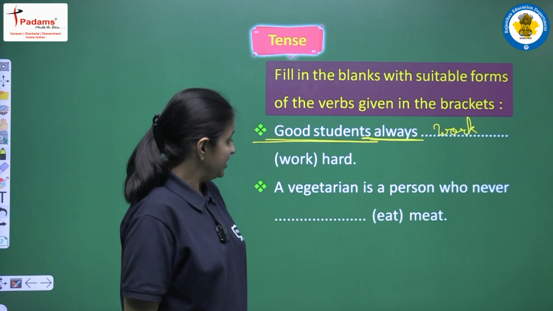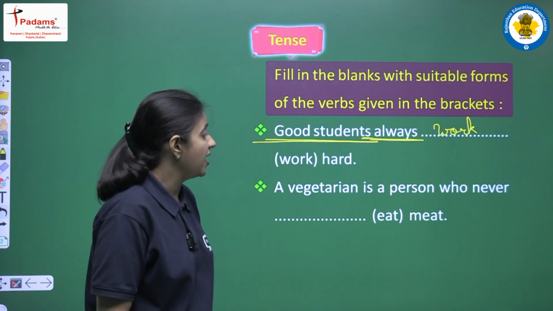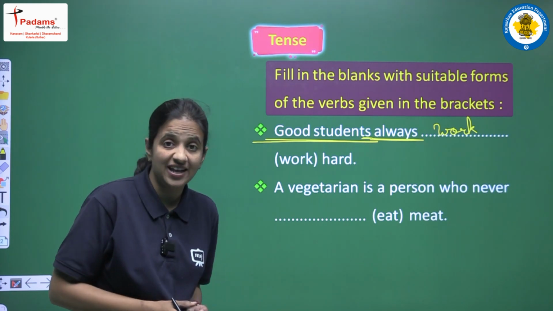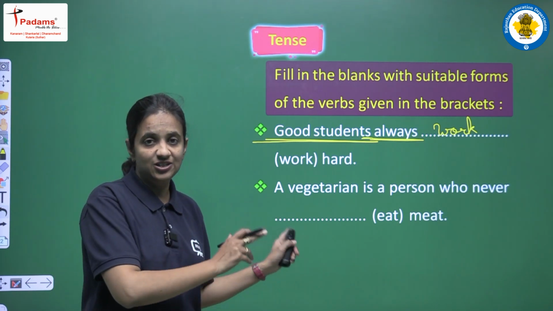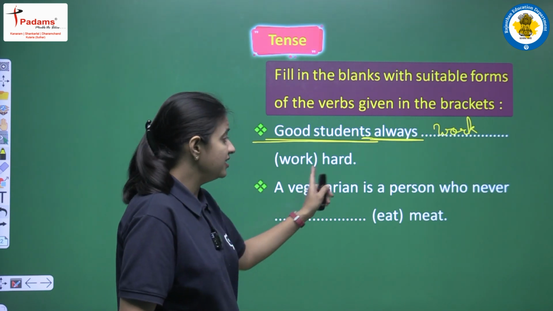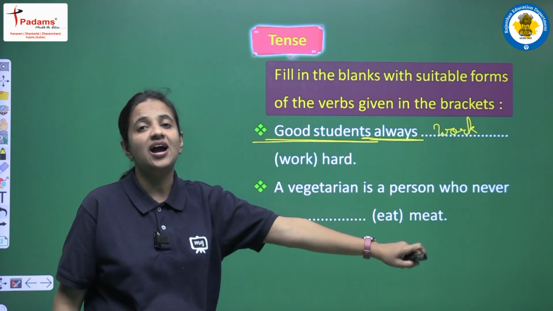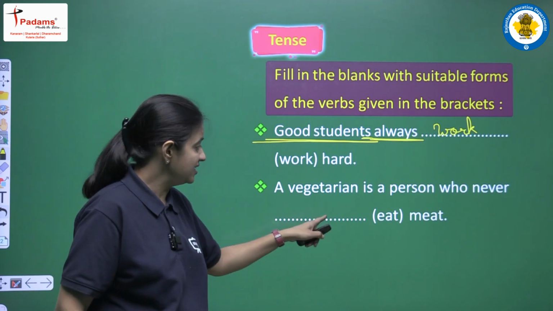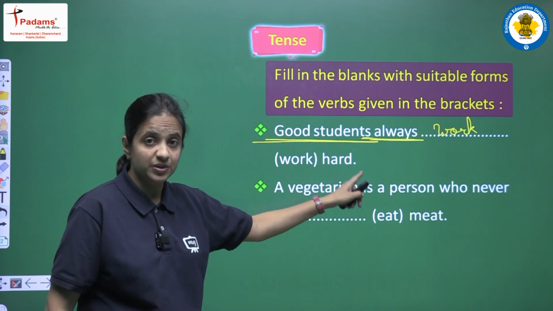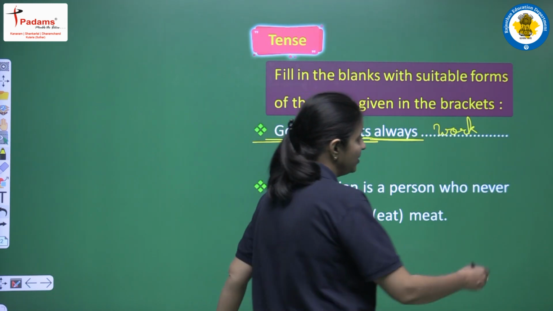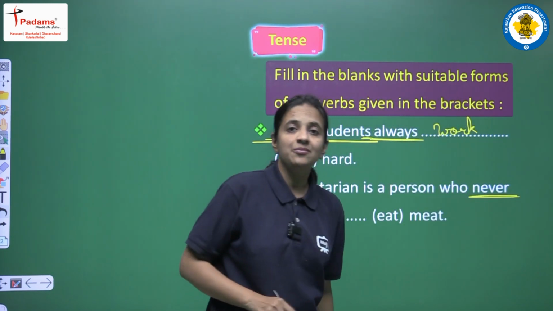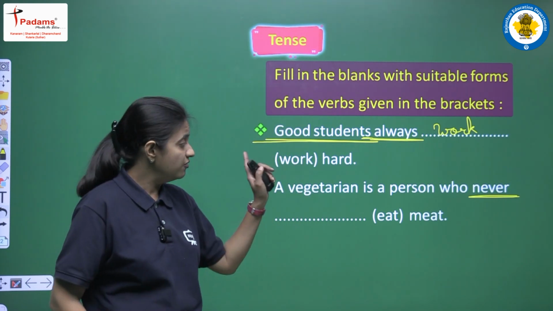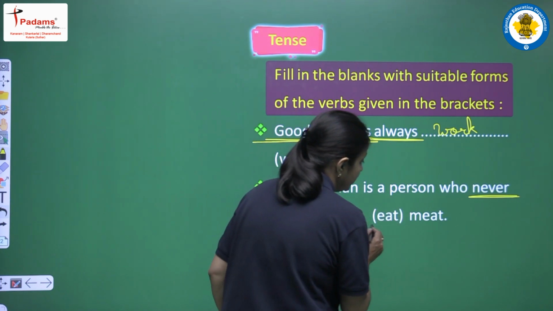Next, a vegetarian is a person who never eat meat. So again we will first of all try to recognize the tense. So for that let's read the sentence one more time. A vegetarian is a person. So in this sentence we are talking about what vegetarian means, and we are saying that a vegetarian is a person who never, again we are having never. So never से हम क्या show कर रहे हैं? Again we are showing the habits, the custom. So a vegetarian is a person who never eat meat.